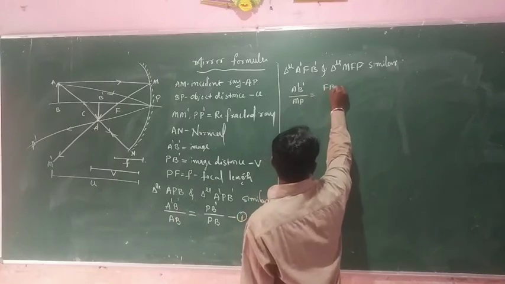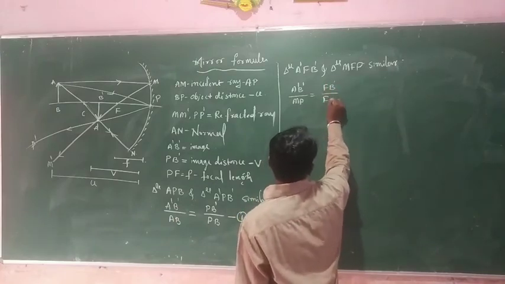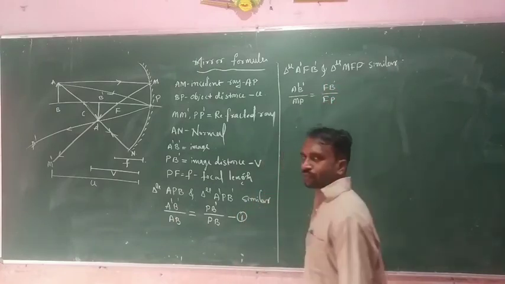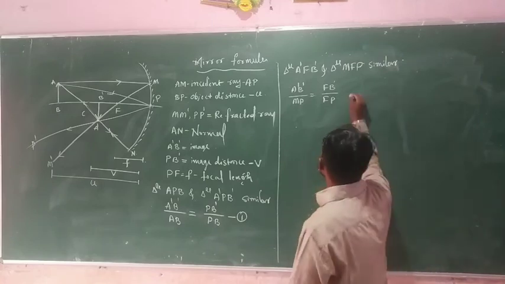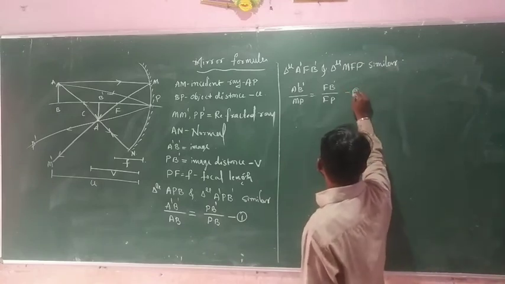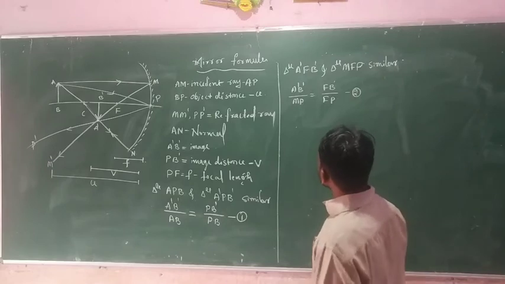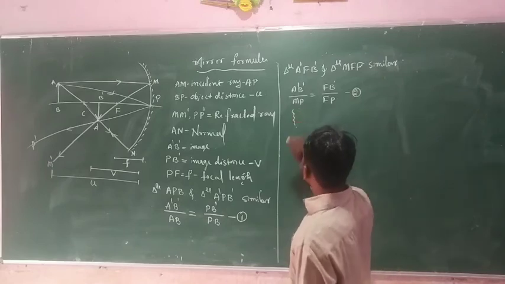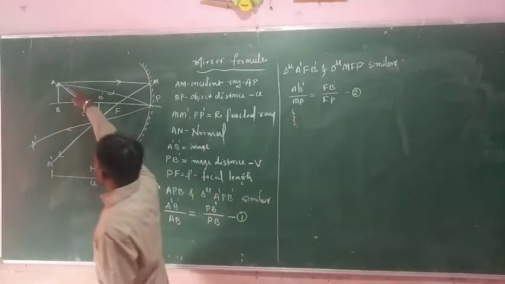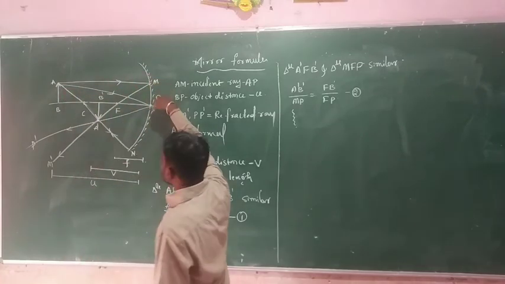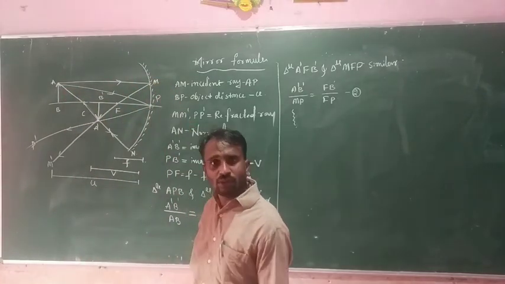F B dash divided by FP. Okay, so this equation we consider equation 2. Here we consider one condition: AB is equal to MP.